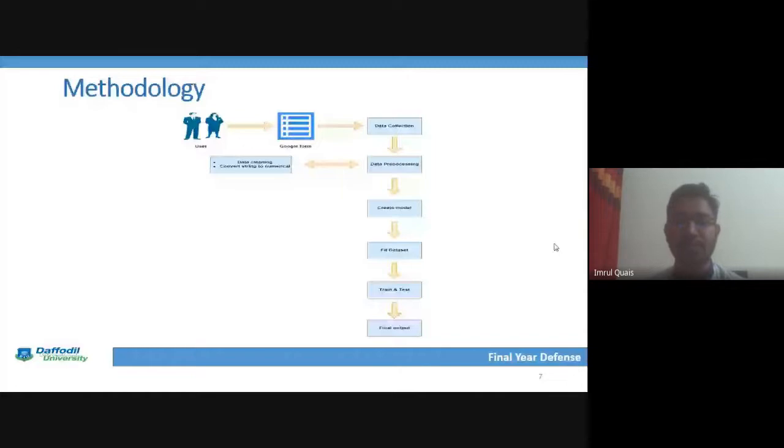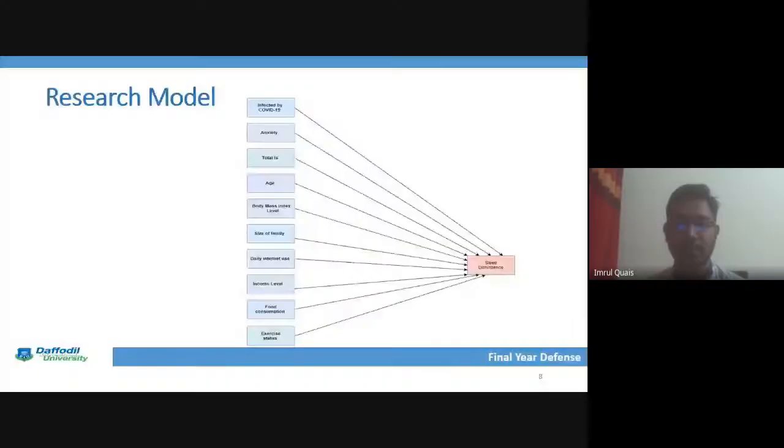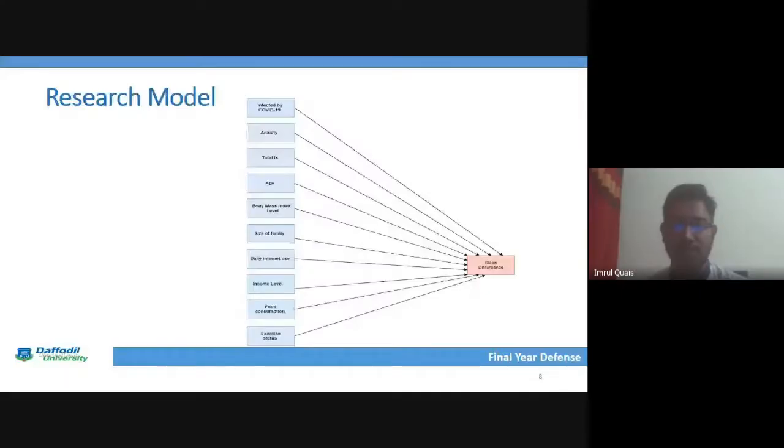Next point is the research model. This is the overall research model, and on the left side, we can see the independent variables: infected by COVID-19, anxiety, total BMI levels, size of family, daily internet use, income level, food consumption, and exercise. On the right side, we can see only one point, that is sleep disturbance, which is the main target of our thesis paper or research.